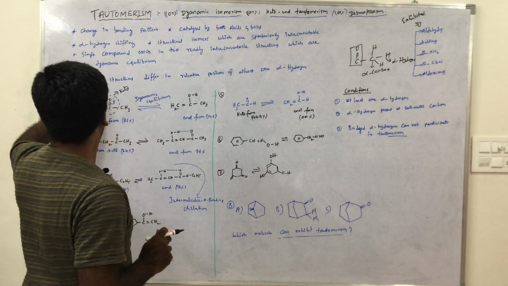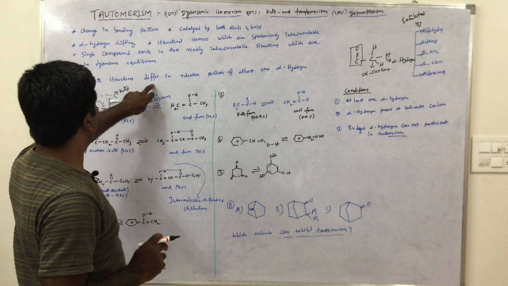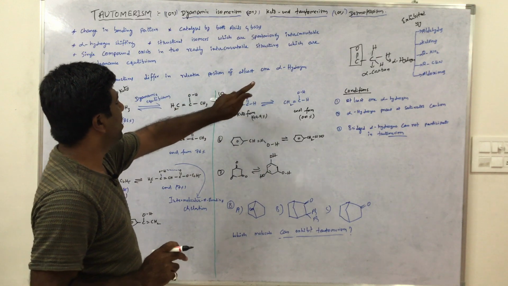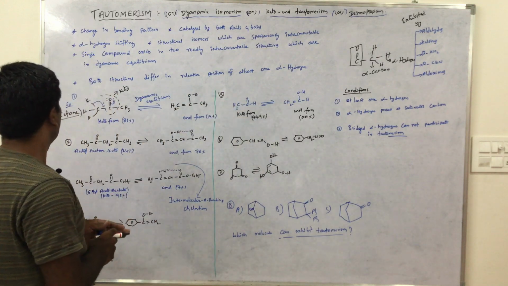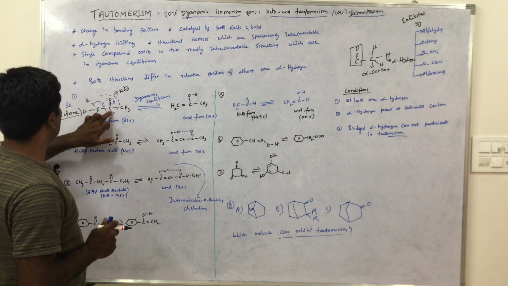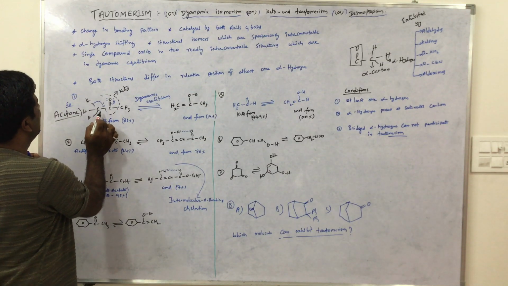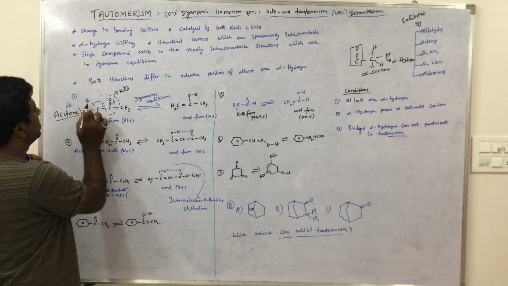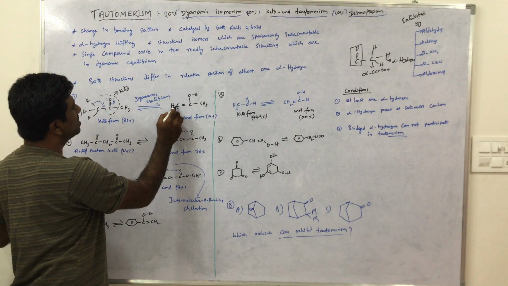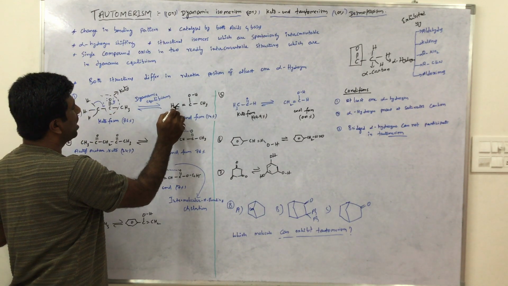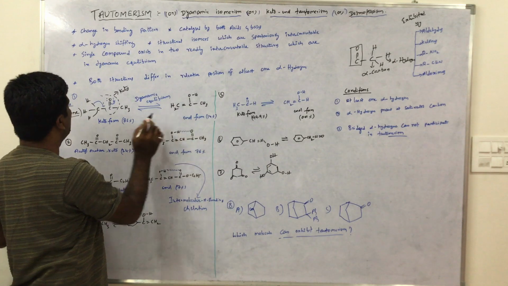What's the tip? Both structures differ in the relative position of at least one alpha hydrogen. Here this is the keto group, this is the alpha carbon, and this is the alpha hydrogen. Here one alpha hydrogen is missing and a new double bond is formed.